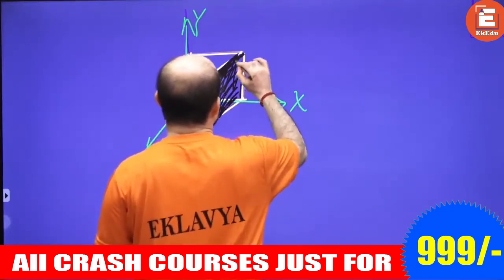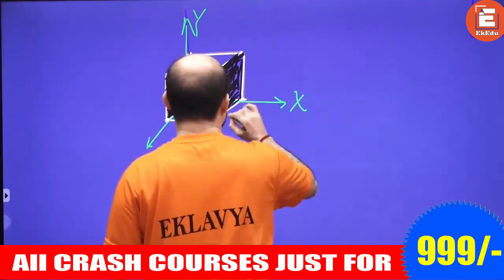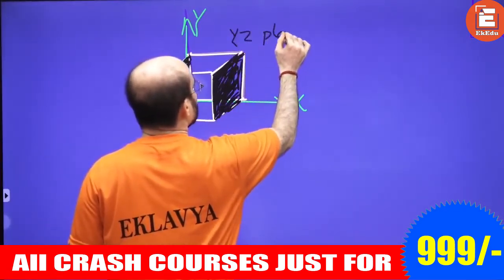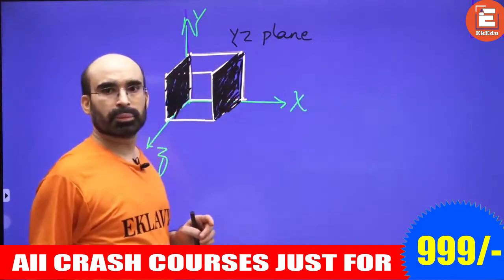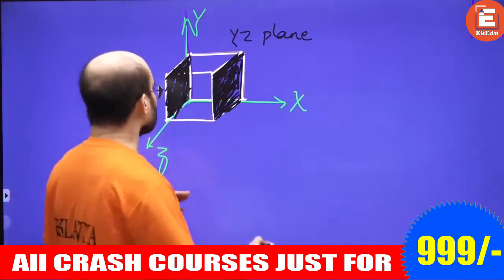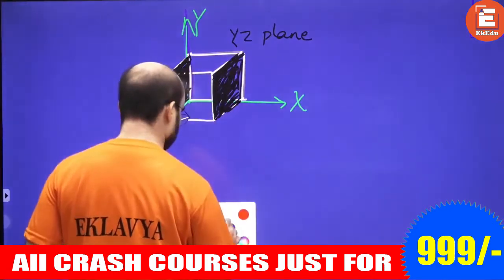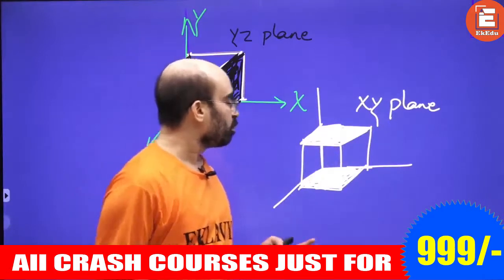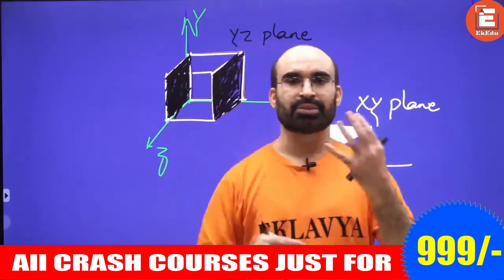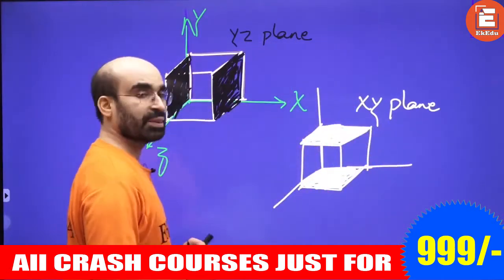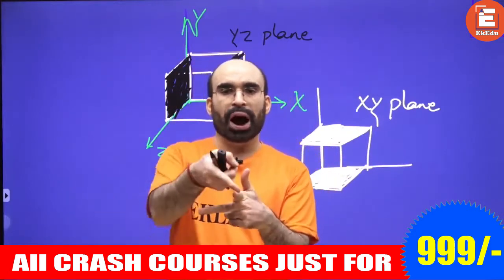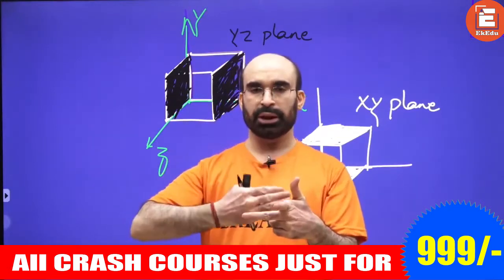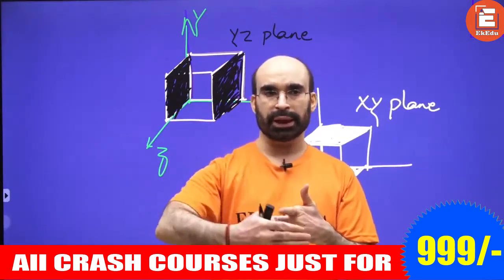I'll draw it properly. Now we have got the idea behind XY plane, YZ plane, and XZ plane is also there. What would be the XZ plane? See, X, Y, Z. When you say XZ plane, that means it should be like this and this.